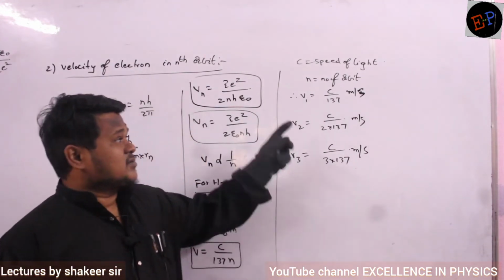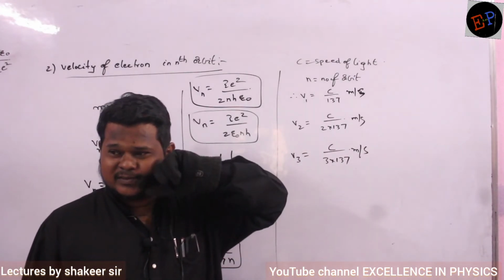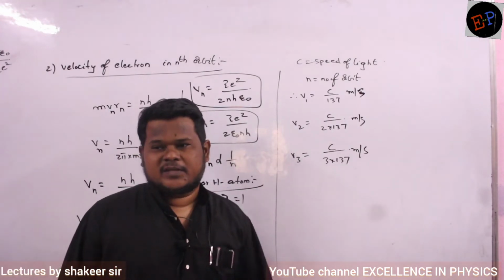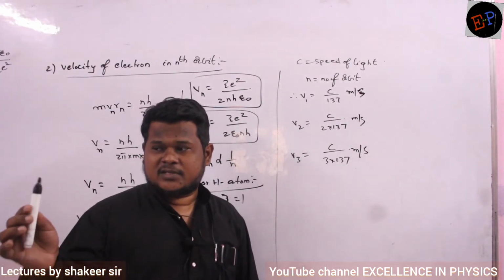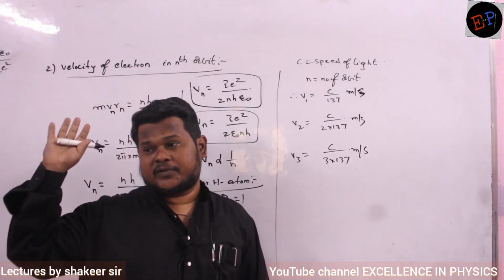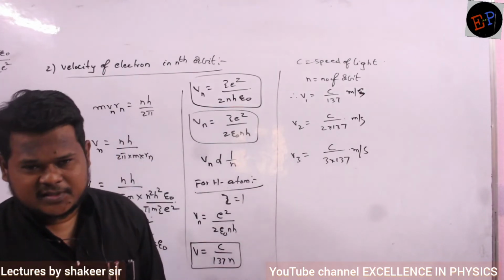Understood? So C by 137. Is this also small? It is also very big. C by 137 is also a very big speed. So according to this calculation, the electron is rotating around the nucleus with a very large speed. It rotates with very high speed. Are you able to understand?